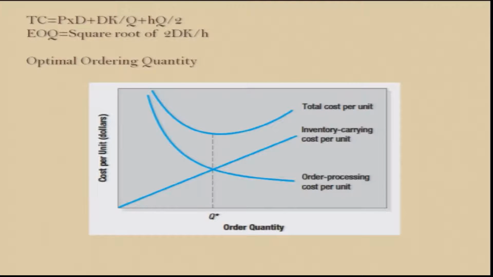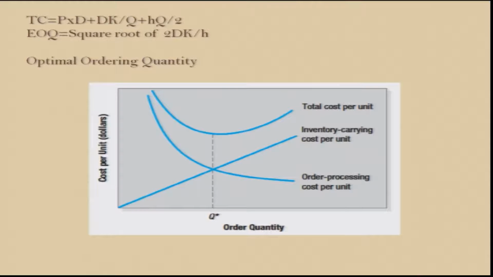Take for example this graph on your screen regarding economic order quantity or optimal order quantity, usually known in literature as EOQ. The total cost is P into D, where P is the price per unit and D is the total demand for the year, plus D multiplied by K by Q, where K stands for the fixed cost per order.